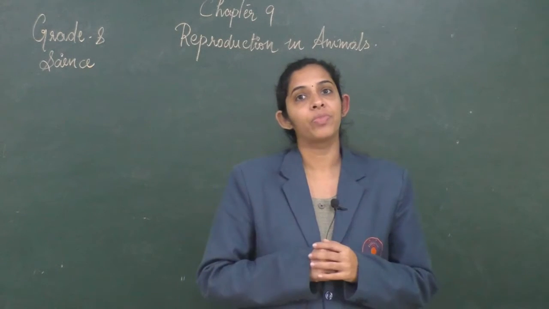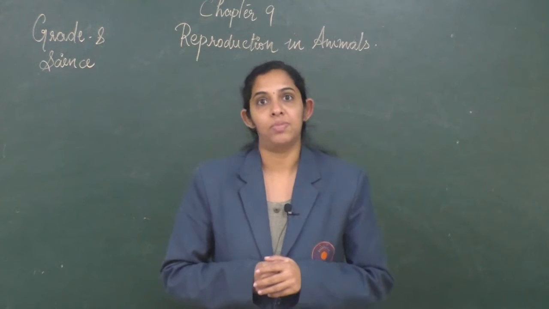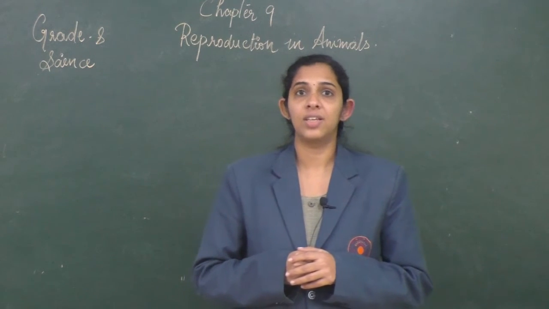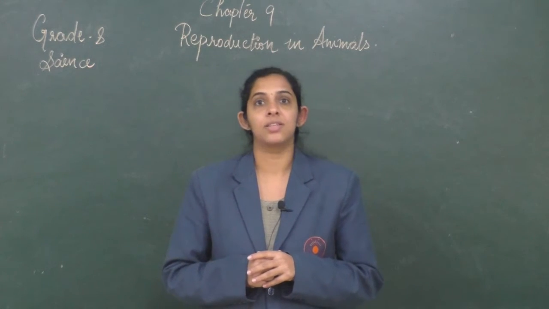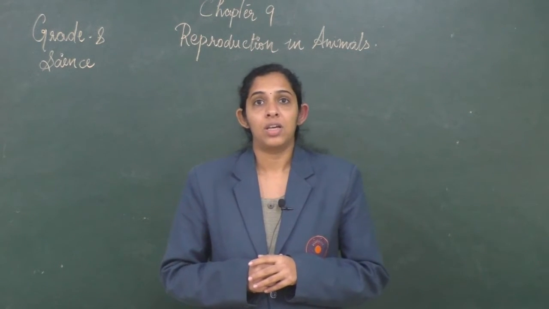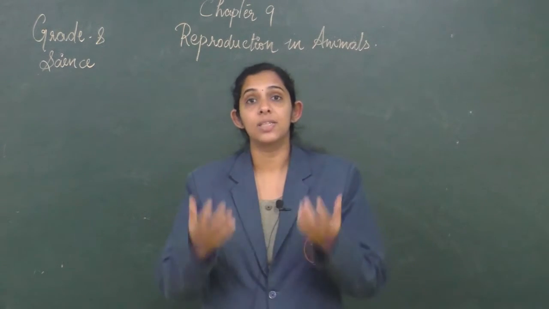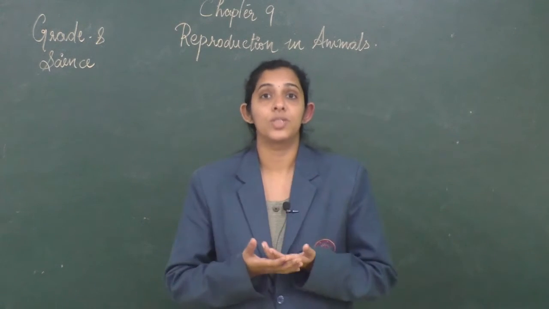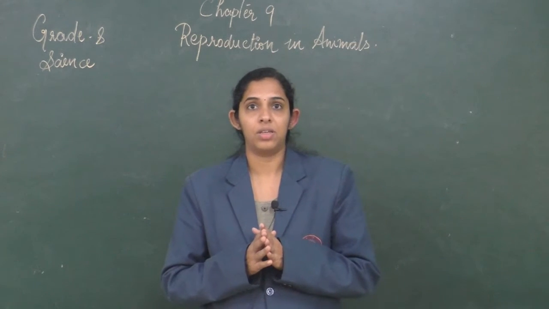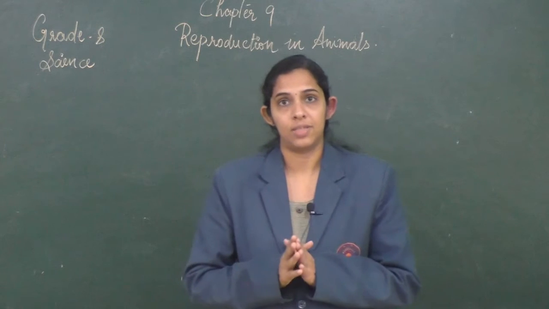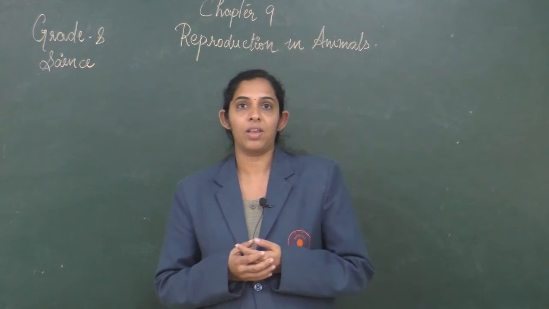In this video, we are going to do the summary of chapter 9, Reproduction in Animals. Children, last year you have learned about reproduction in plants. What is reproduction? It is a process by which organisms produce their younger ones. It is very important to all organisms because it helps to maintain the continuity of species.